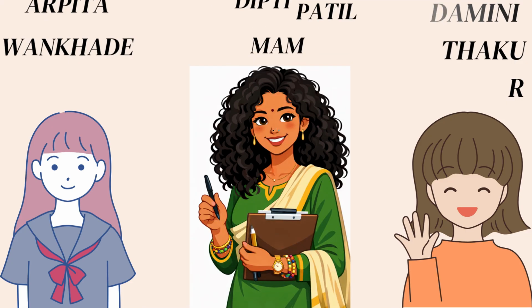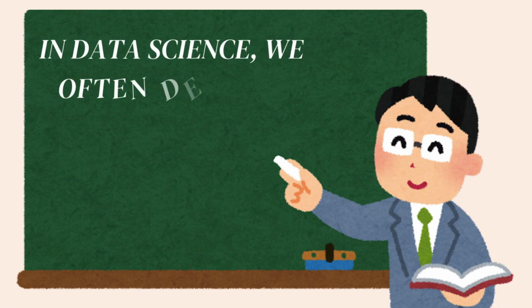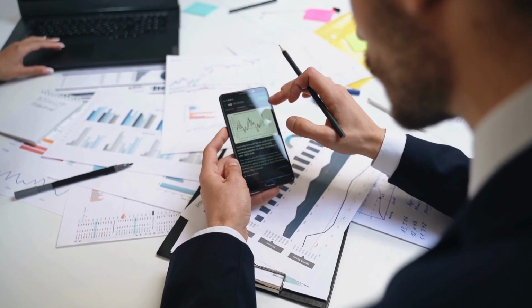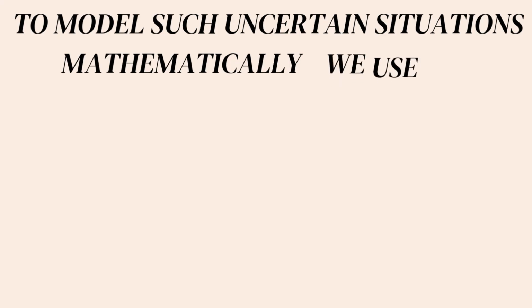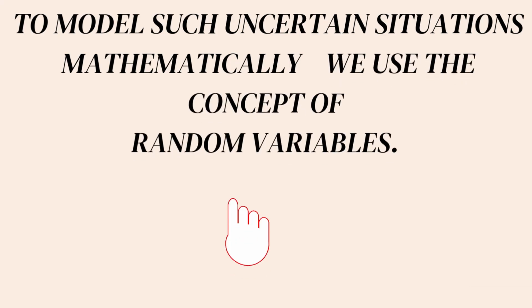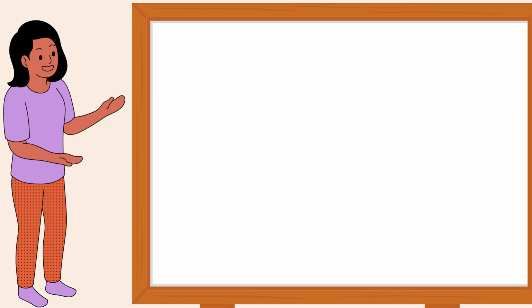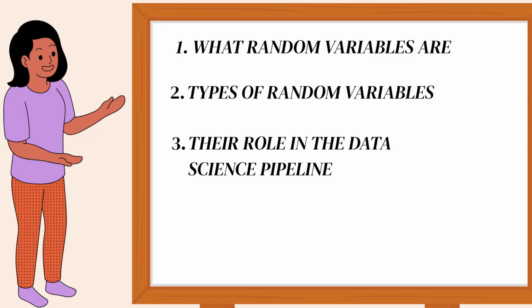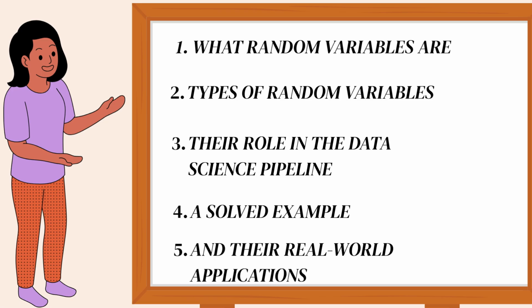Now, as we know, in data science we often deal with uncertainty and randomness. For example, predicting stock prices, analyzing customer behavior, or forecasting weather. To model such uncertain situations mathematically, we use the concept of random variables. In this presentation, we will understand first what random variables are, second, types of random variables, third, their role in the data science pipeline, fourth, a solved example, and fifth, their real life applications.